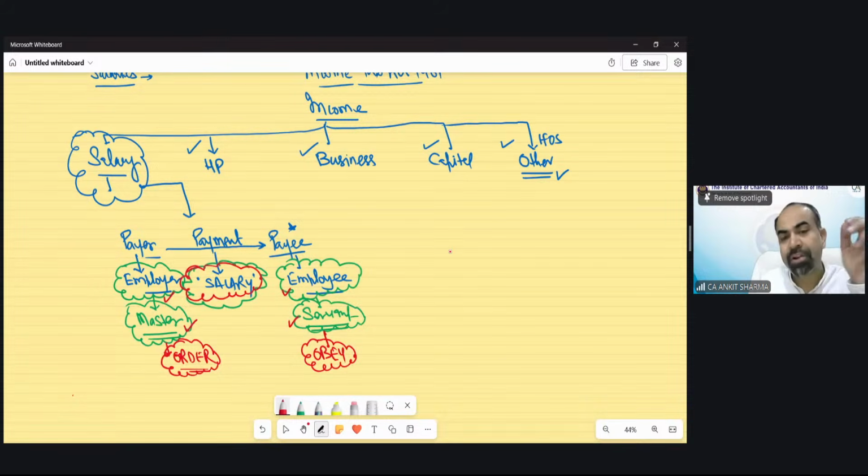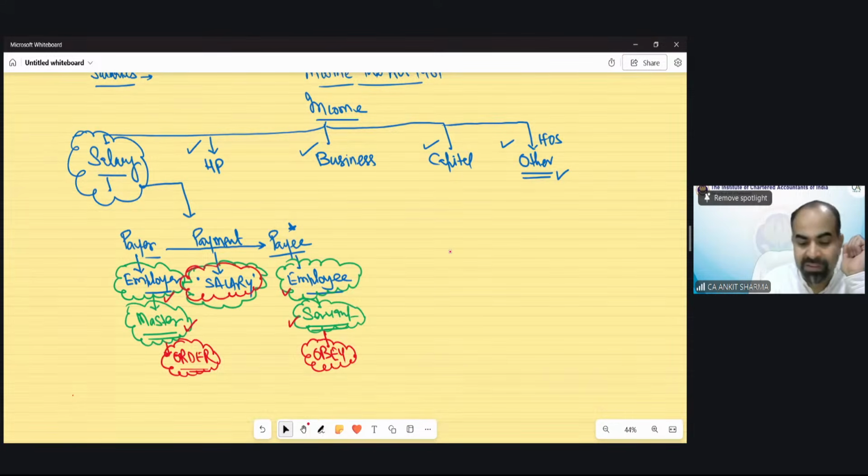Suppose you have appointed a driver for your home. If you tell your driver, please take me to a cinema hall or a PVR, what is his responsibility? He will take you to that place. He won't say no, cinema hall is a waste of money, you can't go, let's go to the temple. No, because his work is just to obey your order. So this kind of relationship should exist. If that exists, it would be an employer-employee relationship, and the payment should be treated as salary.